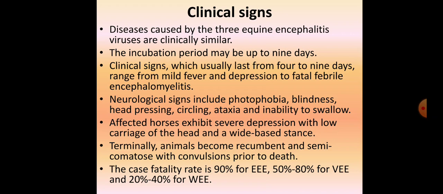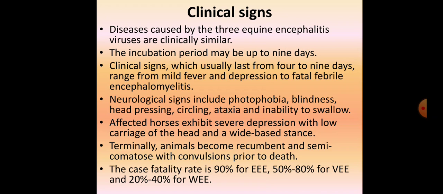Now the clinical signs that will develop. The diseases caused by the three strains of equine encephalitis viruses are clinically similar, so clinical signs will be almost similar in all three strains. The incubation period may be up to 9 days. Clinical signs usually last from 4 to 9 days. They range from mild fever and depression to fatal febrile encephalomyelitis, depending upon the level of infection.